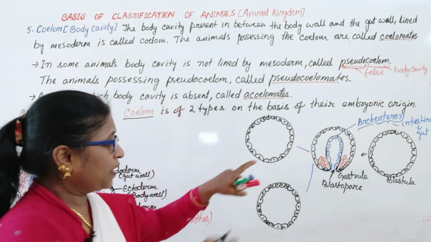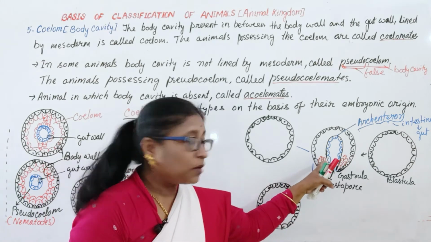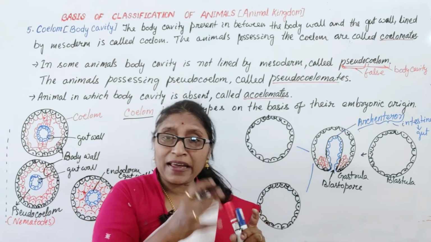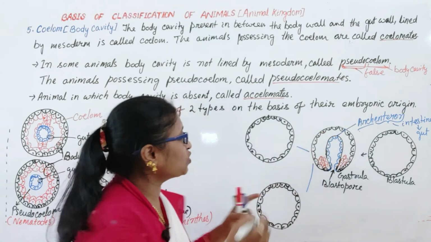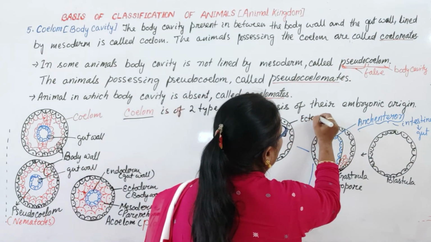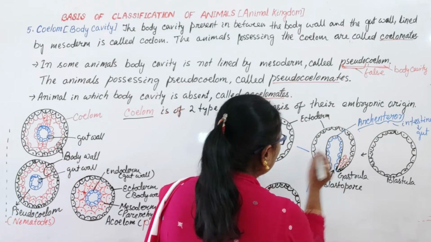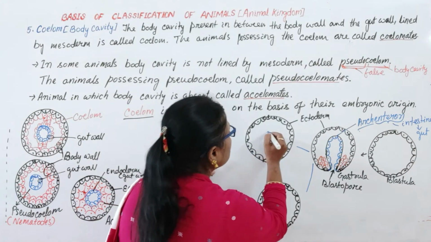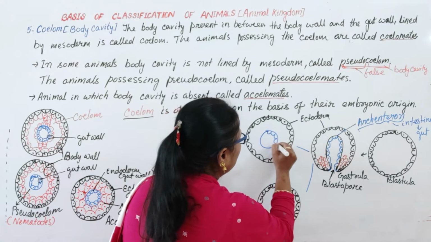This is the outer layer when it is folded inward. Okay, when one part of the single-layered, hollow ball-like structure is folded inward, the outer layer is called ectoderm, and the inner layer is called endoderm. Here you see endoderm is split.